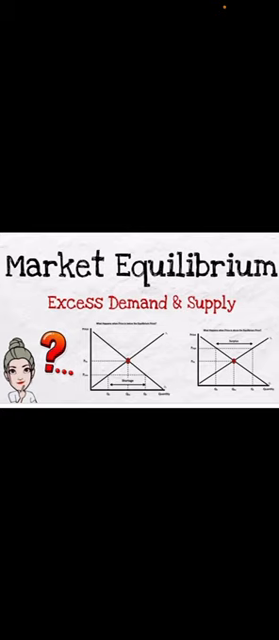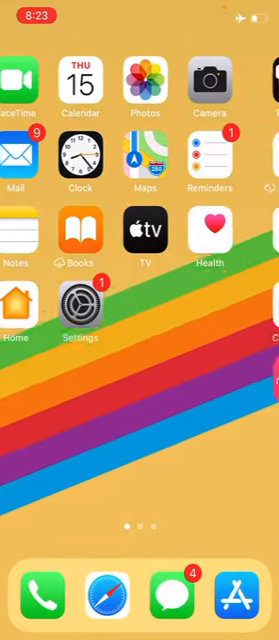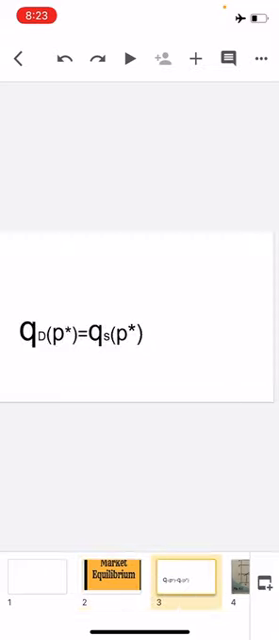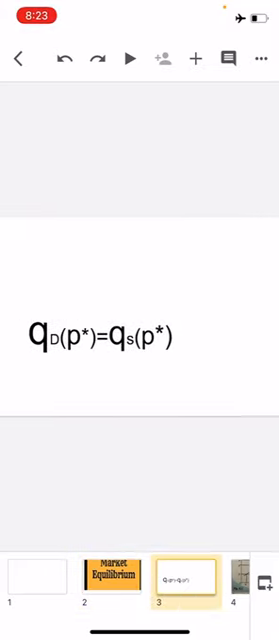For example, when the price of the cricket ball is ₹5, if market demand is 50 and market supply is 50, this ₹5 is the equilibrium price and 50 units is the equilibrium quantity. Can you all see this? Therefore, equilibrium is QDP equal to QSP.